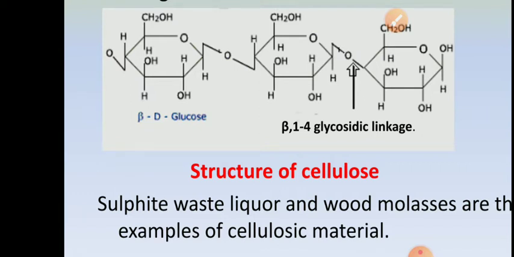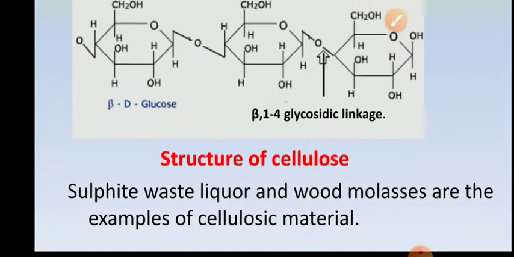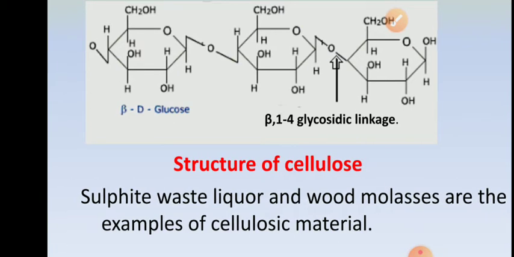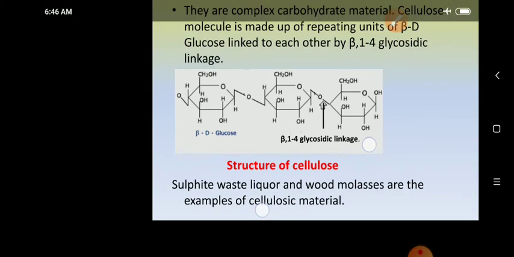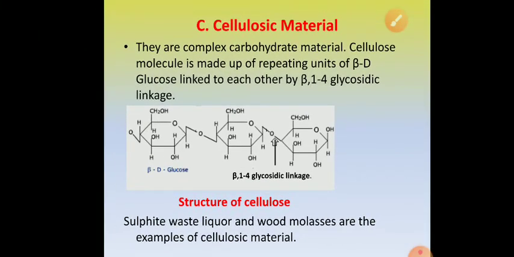Okay. Now, there are two categories of cellulosic material that are used in fermentation industries. Number one, sulfite waste liquor, and number two, wood molasses. This we will discuss in the next class.